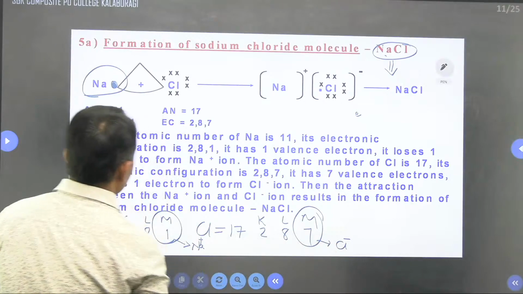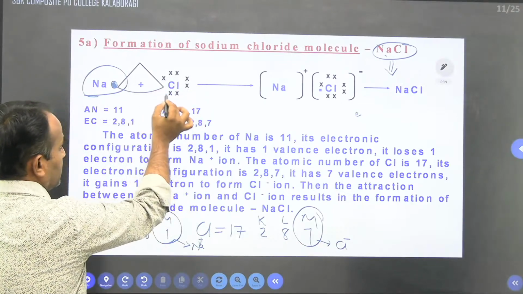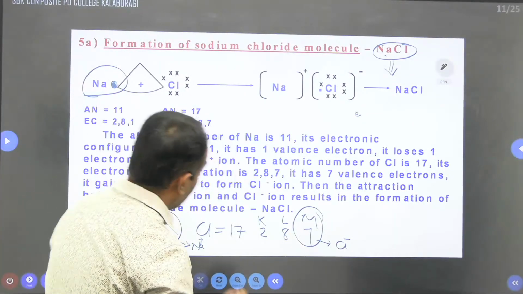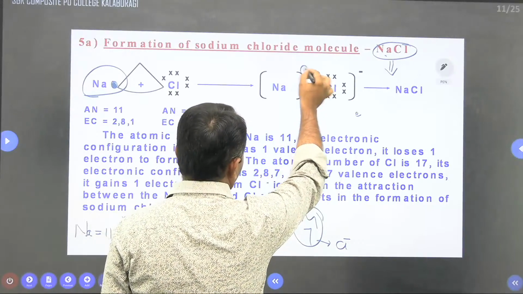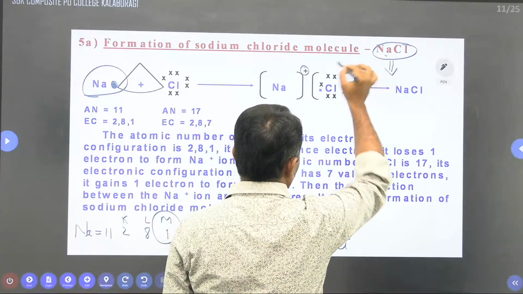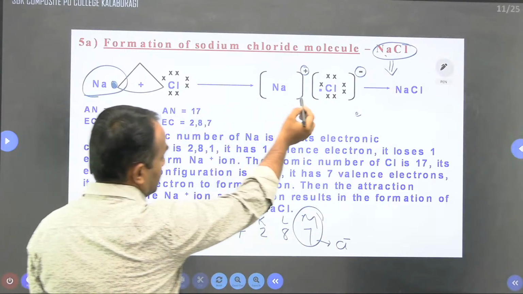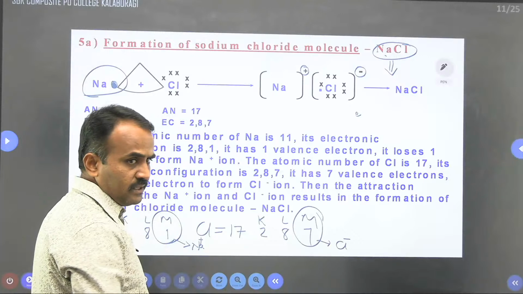Here are 1, 2, 3, 4, 5, 6 and 7 electrons on chlorine. After losing one electron sodium gets a plus sign, and after gaining one electron chlorine gets a minus charge. The bracket indicates an attractive force between sodium and chlorine.